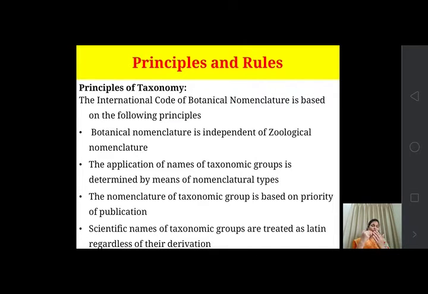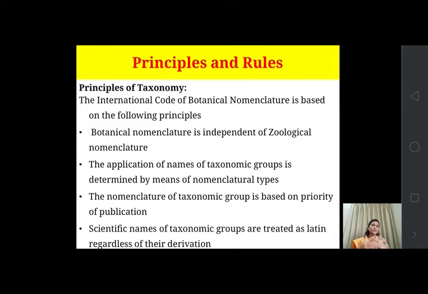The first come, first served basis: priority will be given on that basis. For example, if one publication was published in 1980 and a second publication in 1981, we have to consider the first publication, 1980. So the priority must be given to the first, the earlier publication.